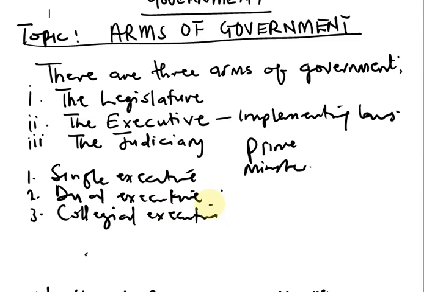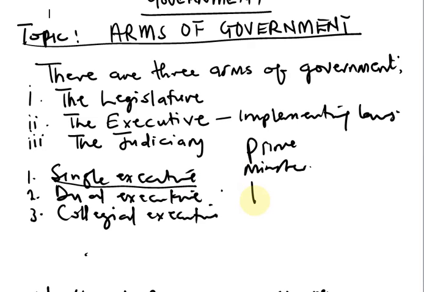Number one, let's start with the single executive. The single executive is the type of executive where the head of the executive is just one person that is elected by the people.